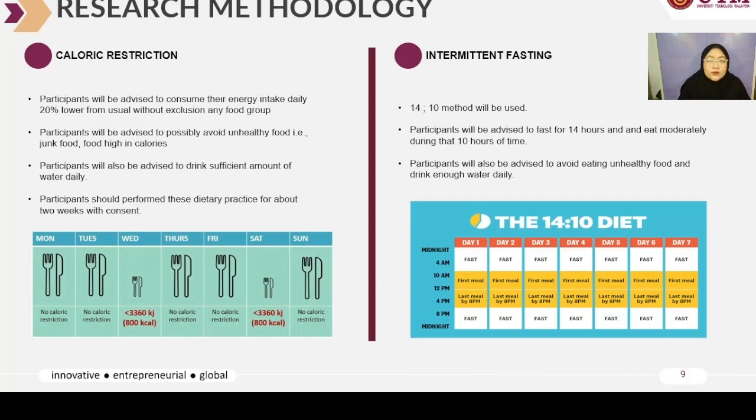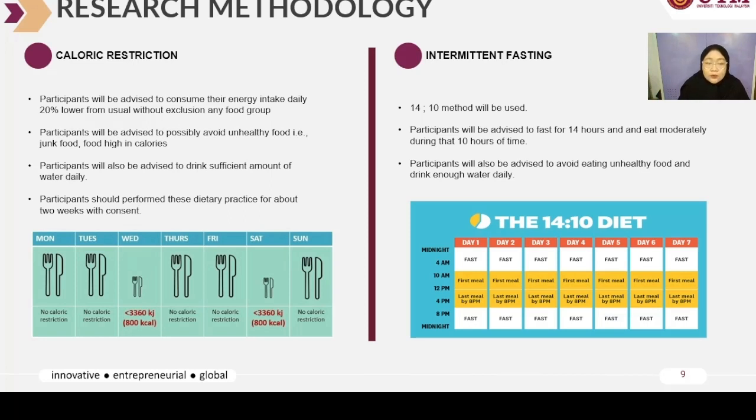So during the experiments, the participants will be divided into 2 group diet regimens. First, for the caloric restriction, participants will be advised to consume their daily energy intake 20% lower than usual without excluding any of the food groups. And second, participants will be advised to avoid, where possible, unhealthy food such as junk food and food high in calories.